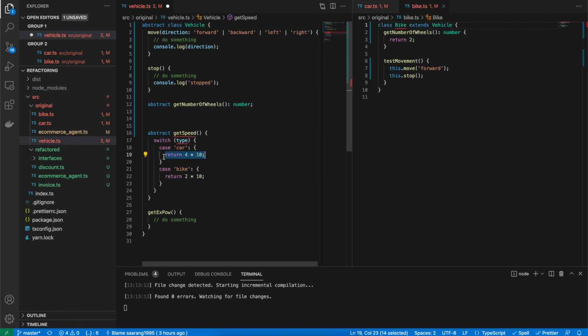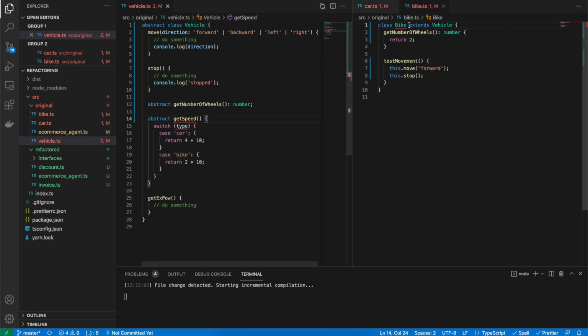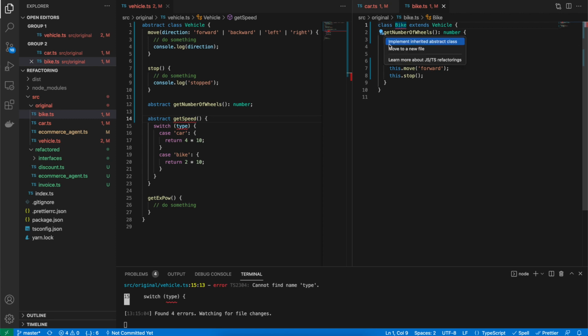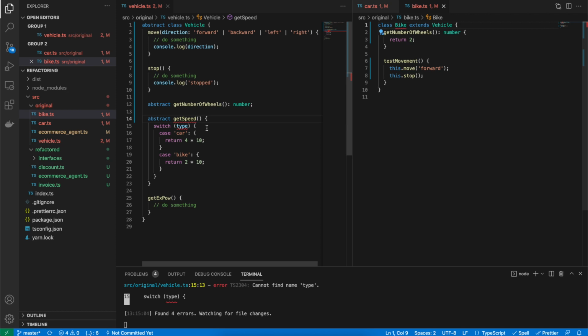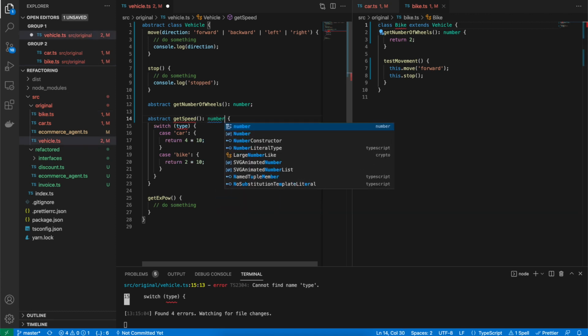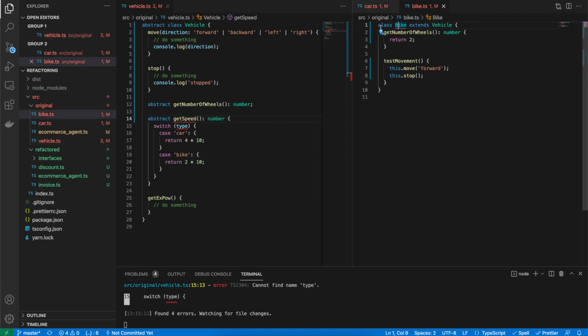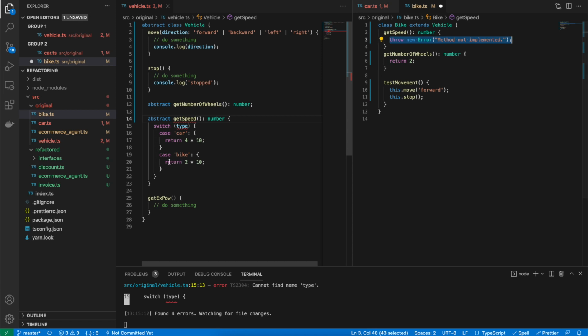And in case of car, let's just save it. It says okay, implement. Alright, before I do that, it also returns number, so add number return type. Yeah, if I implement it, it says okay, now I'm supposed to return something.